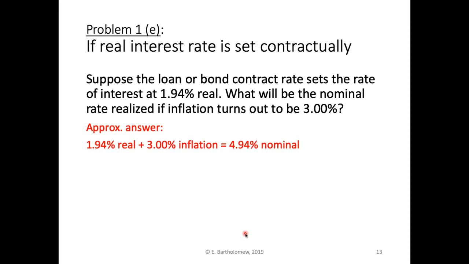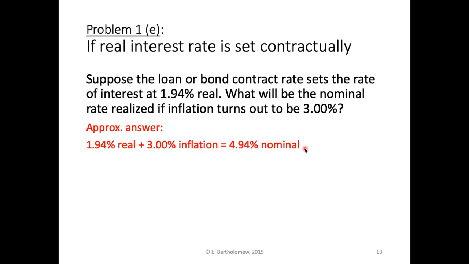Okay? So the approximate answer is we just say, all right, 1.94% real. If inflation is 3%, we can just add that and we get 4.94% nominal. So what that's saying is if we committed to 1.94% real and the realized rate of inflation were 3%, we would expect a return of about this.